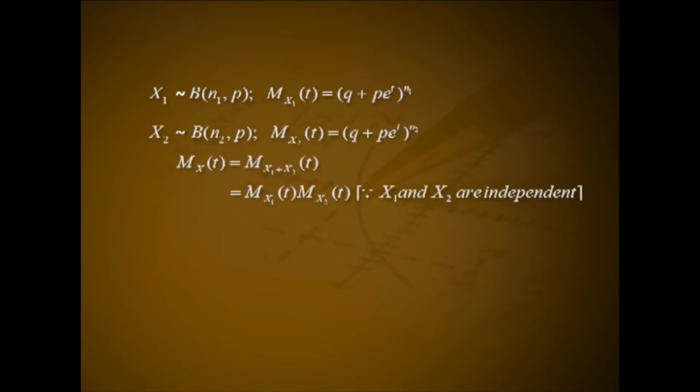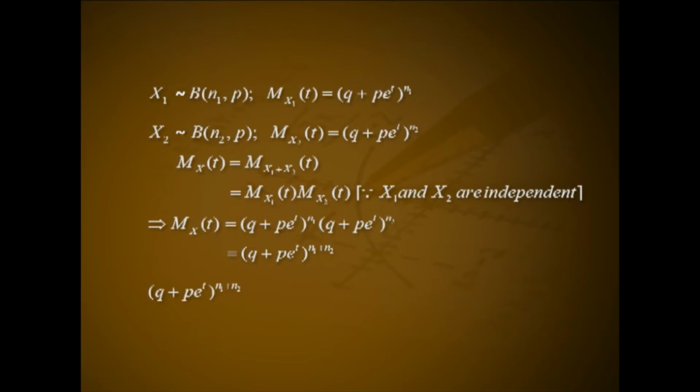Proof. Since X1 follows binomial n1, p, M_X1 of t equal to (q plus p e raised to t) all raised to n1. X2 follows binomial n2, p, therefore M_X2 of t equal to (q plus p e raised to t) all raised to n2. M_X of t equal to M_(X1 plus X2) of t, that is equal to M_X1 of t into M_X2 of t because X1 and X2 are independent. This implies M_X of t equal to (q plus p e raised to t) all raised to n1 into (q plus p e raised to t) all raised to n2, that is equal to (q plus p e raised to t) all raised to n1 plus n2.